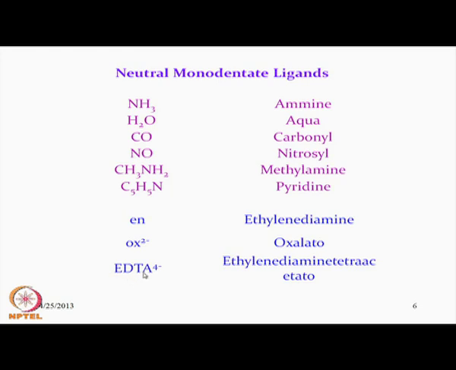Similarly, on an ethylene diamine backbone, if we substitute all 4 hydrogens by 4 acetic acid substituents, then we get ethylene diamine tetraacetic acid, and in the anionic form when 4 of them are deprotonated we get the ethylene diamine tetraacetato ligand.